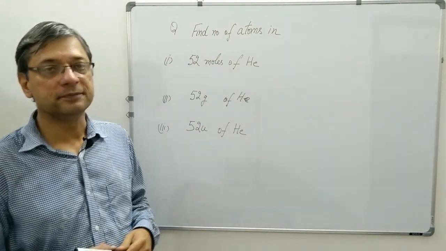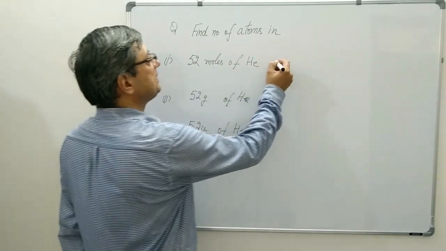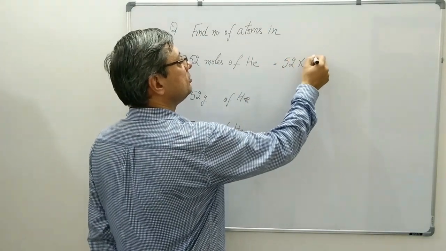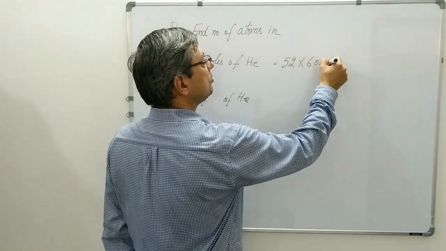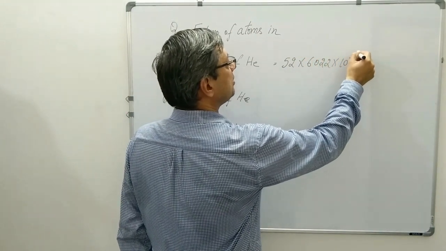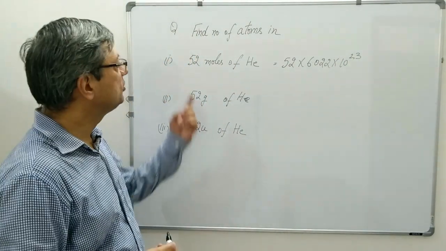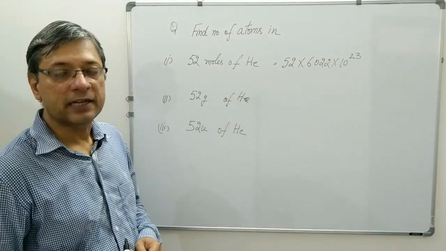Question is, find number of atoms in 52 moles of helium, 52 grams of helium and 52 U of helium. First case, it is very simple, 52 moles. 52 moles means 52 into 6.022 into 10 to the power 23. Multiply the number simply by Avogadro's number, you will be getting number of atoms of helium.